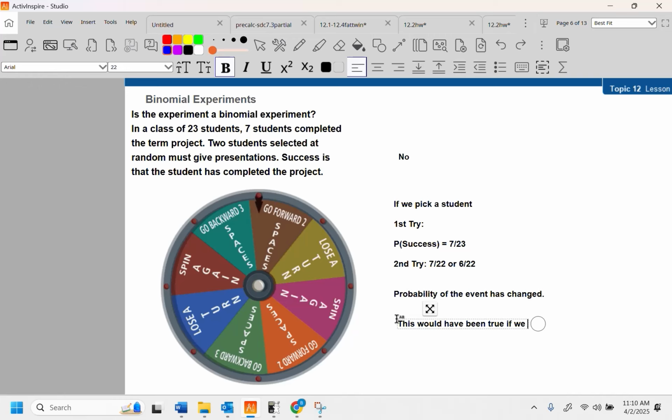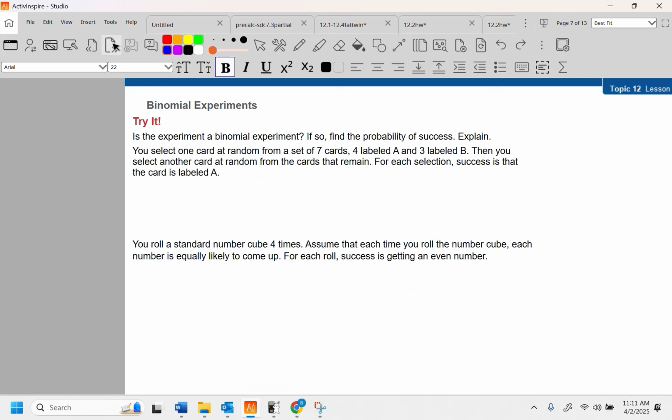is if we put the student back in the pool to select from. And why would we do that? We would not do that. They've already done their job, they've already gotten their passing grade.